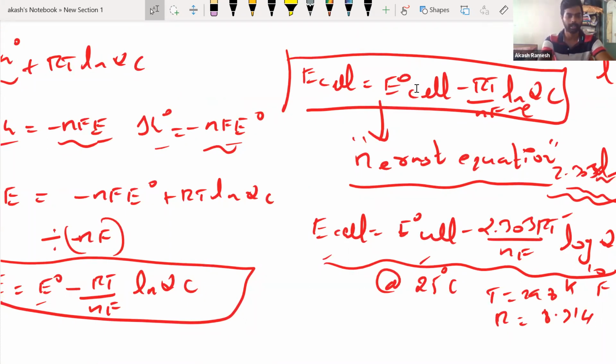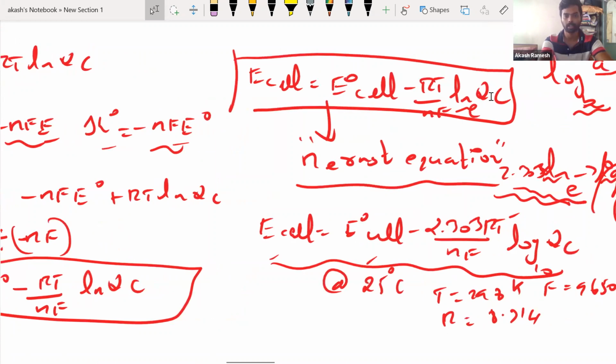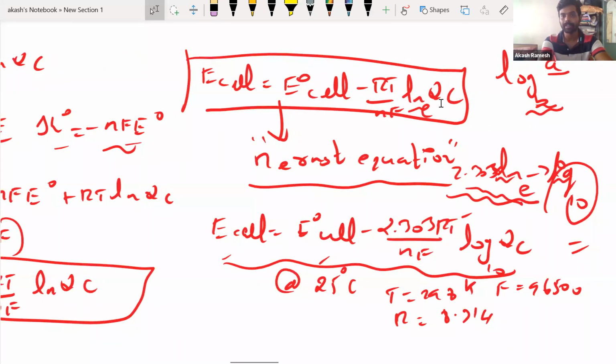I told you E right minus E left, or E naught cathode minus E naught anode. That you will be able to calculate. And QC will depend on the concentration. I told you, for writing QC, you have to be very careful. Now, before we see that, if the temperature is not given in the question, you will assume the temperature to be 25 degrees Celsius.